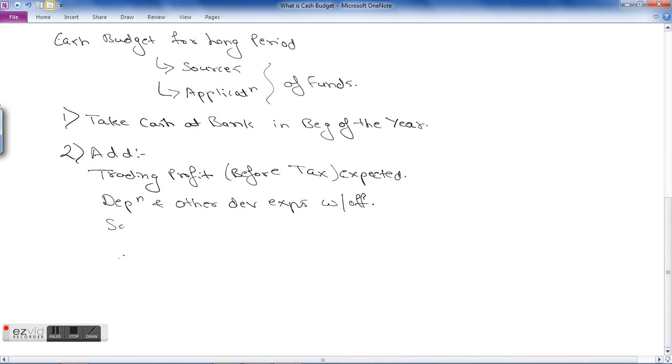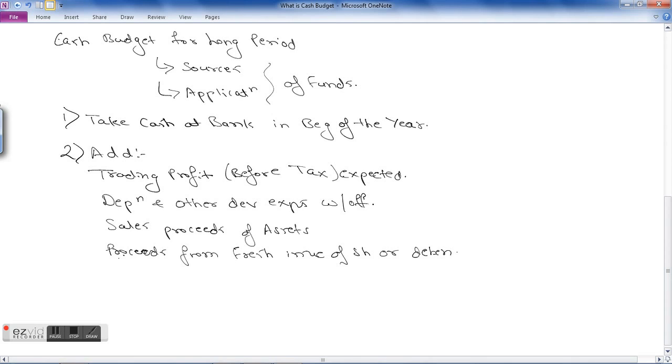Then some sales proceeds of assets. Then proceeds from a fresh issue of shares or debentures, or even proceeds from your loan taken during the year. Correct?